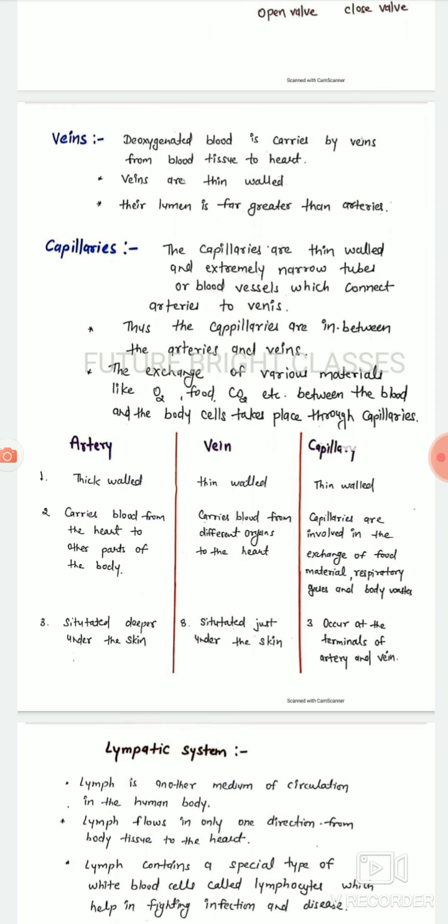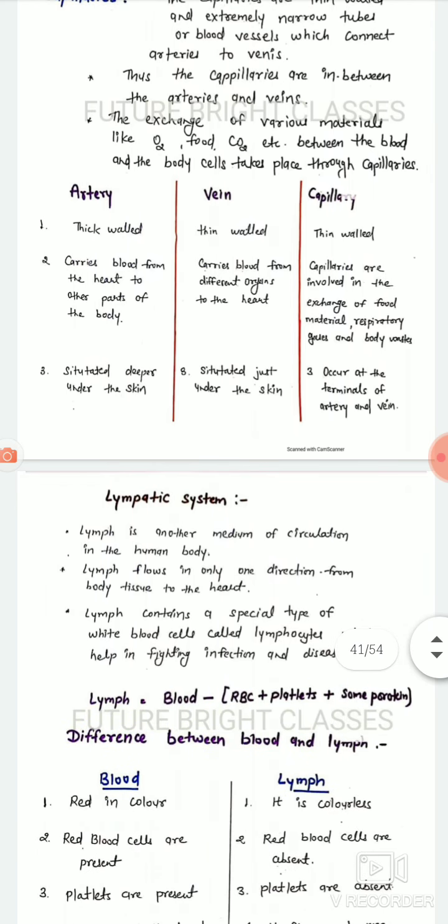The exchange of various materials like food, oxygen, carbon dioxide, etc. between the blood and the body cells takes place through the capillaries. Now, comparison between three blood vessels: artery, vein, capillary. Artery is thick-walled, vein is thin-walled, capillary is thin-walled. Artery carries blood from the heart to other parts of the body.